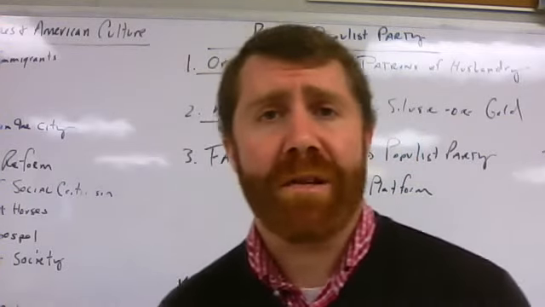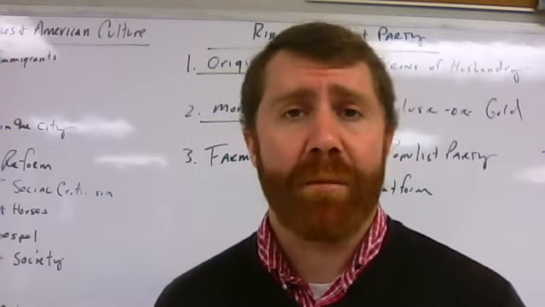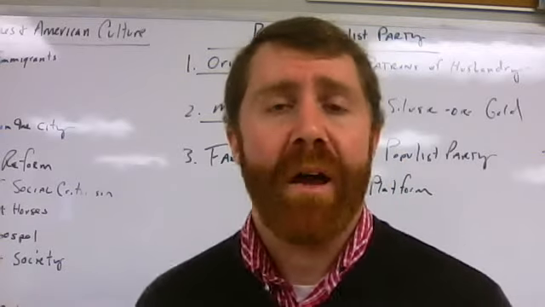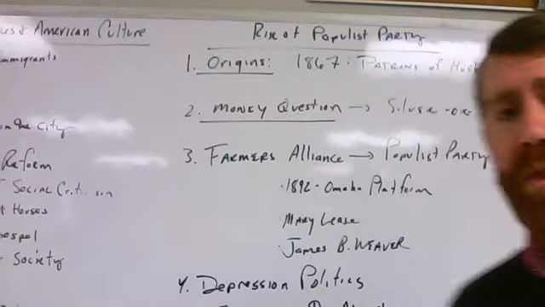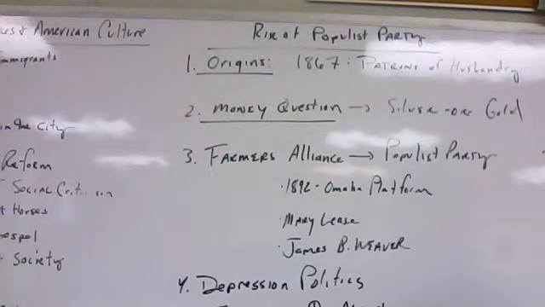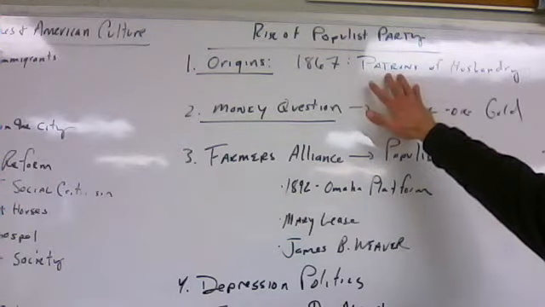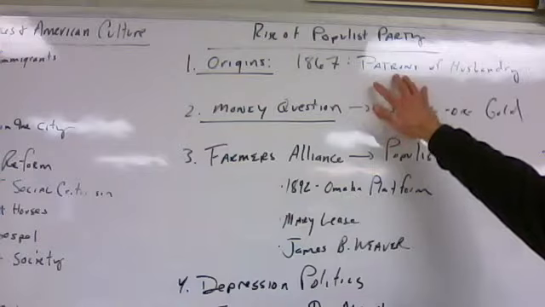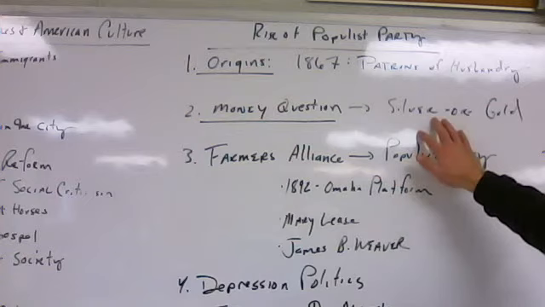And we'll also look at the origins of the Populist Party, as well as some of the turning points dealing with this third party in the 1880s and 1890s, culminating with the 1896 election. I'm going to go slightly out of order here, so make sure that you're paying attention. One of the first things that we want to talk about that helped give rise to these farmers' alliances, the Patrons of Husbandry, otherwise known as the Grange, and then ultimately the Populist Party, is this money question, or the issue of money, and the issues of bimetallism or the gold standard.